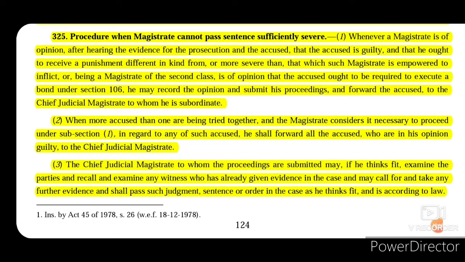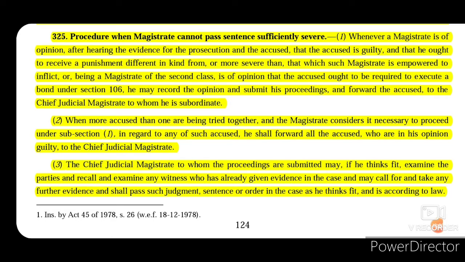Or if the magistrate of the second class is of the opinion that the accused ought to be required to execute a bond under section 106, then he may record the opinion and submit his proceedings and forward the accused to the Chief Judicial Magistrate to whom he is subordinate. So in both the cases, when a magistrate finds that he cannot inflict a punishment that is of a different kind or a more severe kind, the magistrate will record the opinion and submit his proceedings and forward the accused to the Chief Judicial Magistrate to whom he is subordinate.